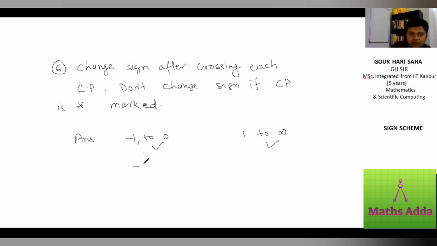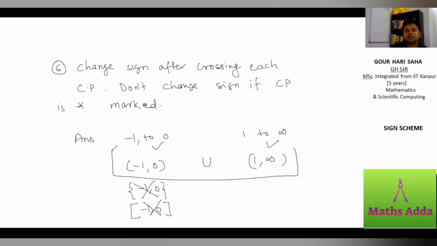If it is continuous, -1 to 0, you put it like this one. Don't do like this one. This is wrong. If you write -1 to 0 like this, right now this is wrong. It is -1 to 0. This is how you write it. So how will you write it? 1 to infinity. Or your answer is the union of both. So the final answer is this.